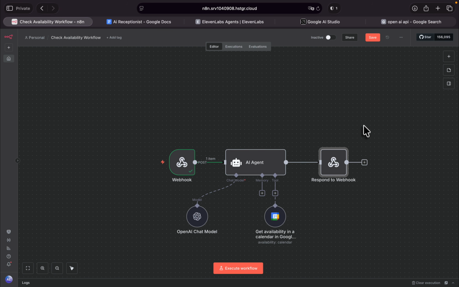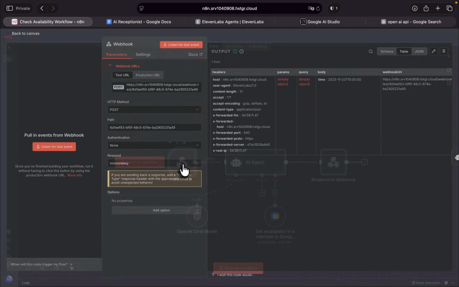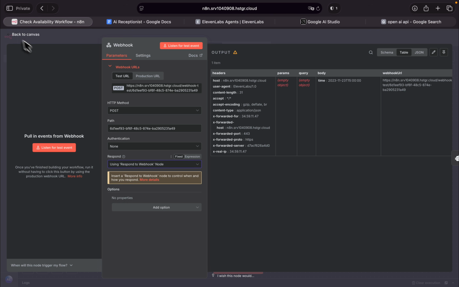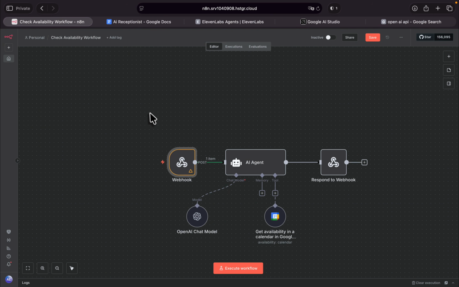If it's not available, it will tell the customer to choose another date, or it will suggest some other dates. That's it. However, after adding the response to webhook, you have to change this from immediately to using response to webhook node. This is very important. Now everything looks good.